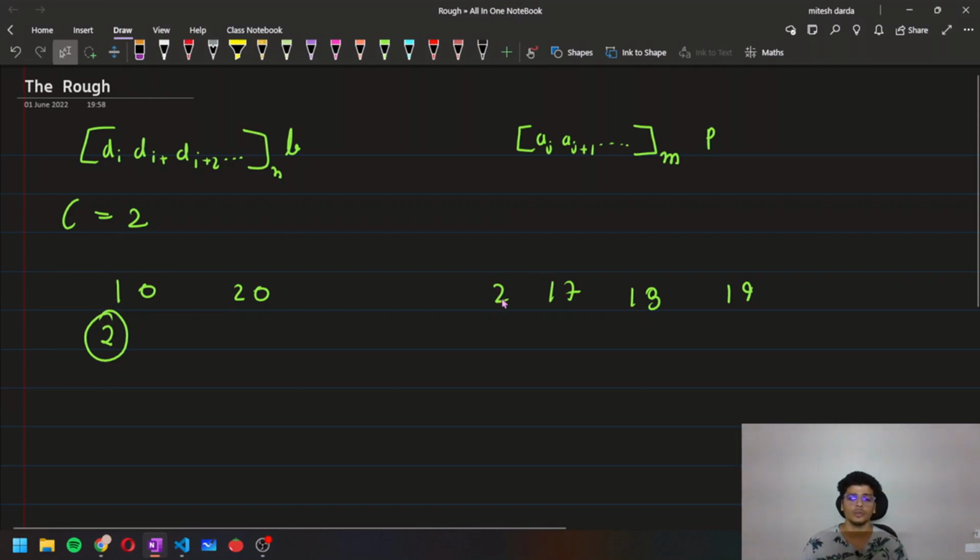Okay. So in the arrival times, we can see that one person comes at time 2. The bus departs at time 10, so no other person can get aboard this bus. So in the second bus, 2 persons are going to get in, 17 and 18. So these are only the 2 buses.